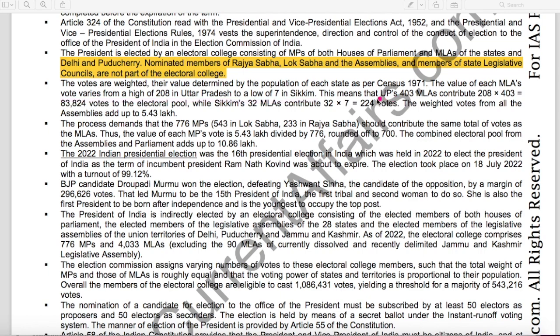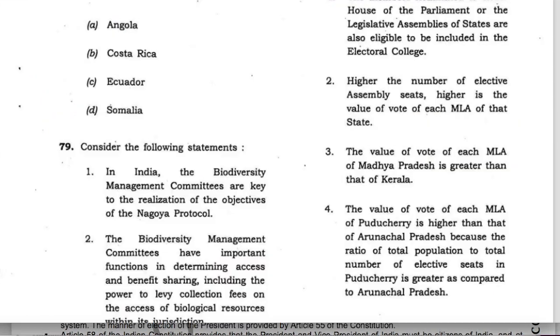This means that UP's total 403 MLAs contribute 83,000 votes to the electoral pool, while Sikkim's 32 MLAs contribute only 224 votes. Votes are weighted. Their value is determined by the population of each state as per the 1971 census. Therefore, the third statement is correct.